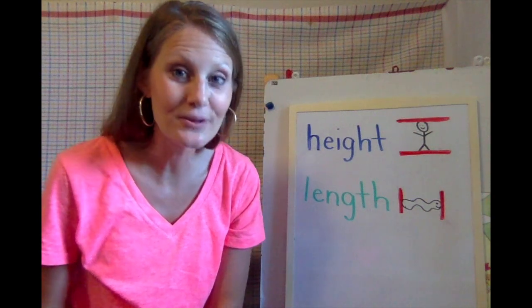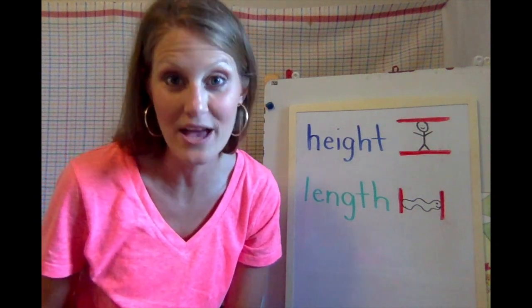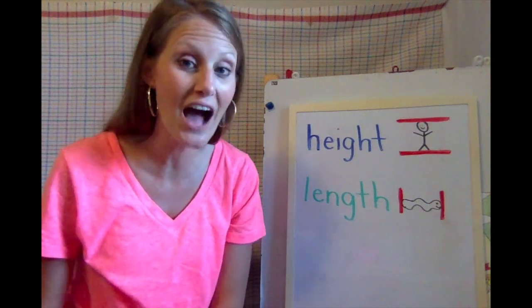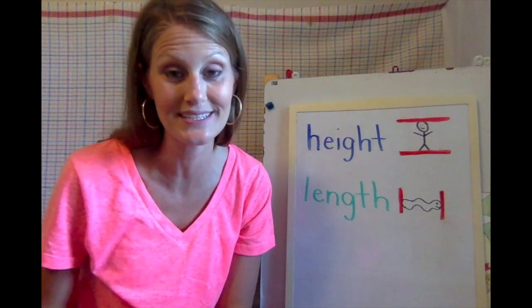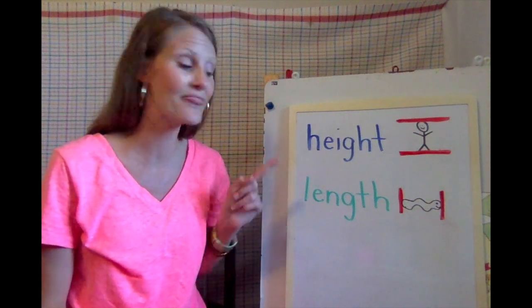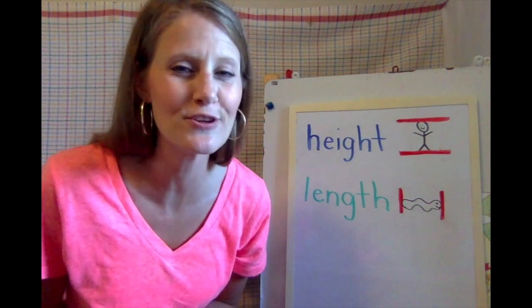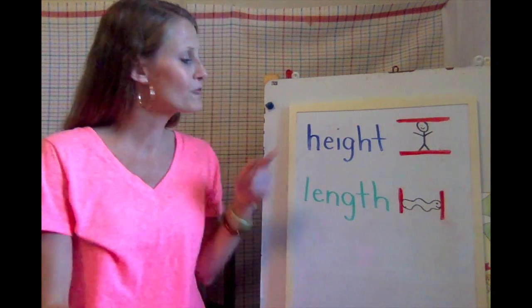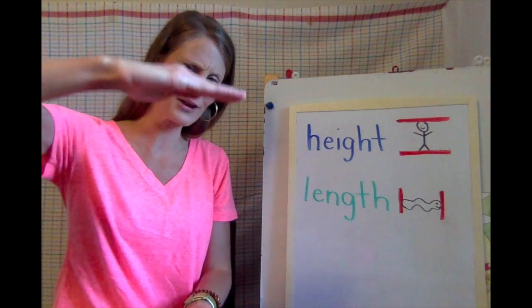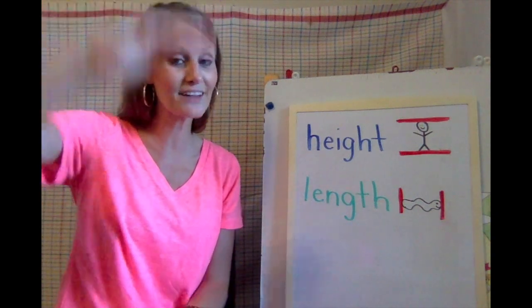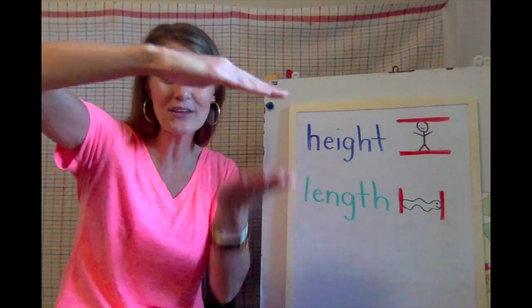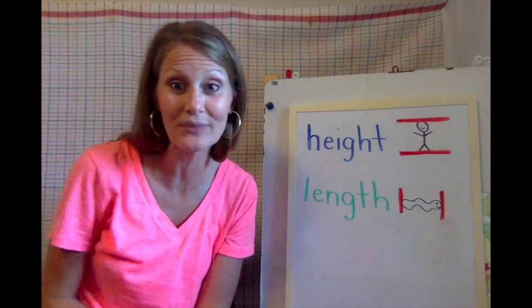In math, we have been talking about measurement, and this week you are measuring with non-standard units of measurement. We have been talking about the height of things and the length of things. So let's review that really quickly, okay? If we measure the height of something, what does that mean we're measuring? Can you say it out loud? If we're measuring the height of something, we're measuring how tall something is, right?